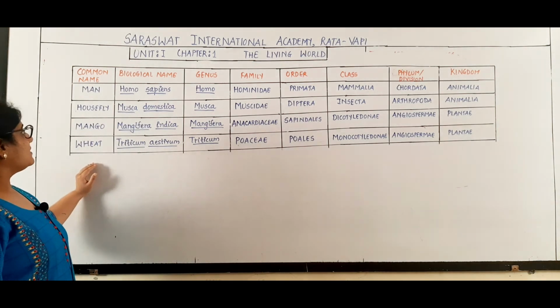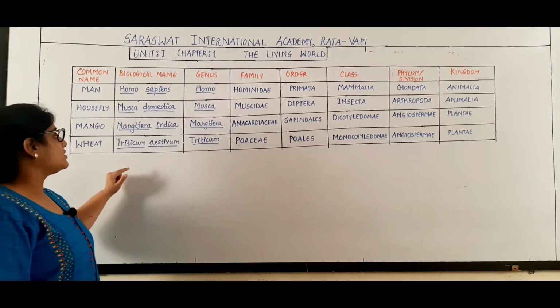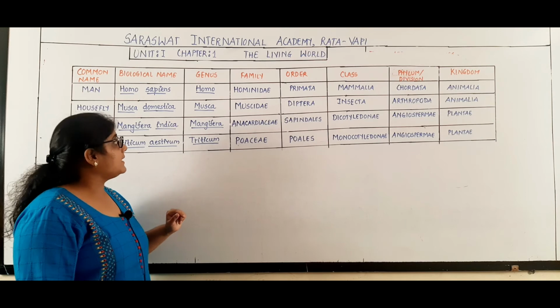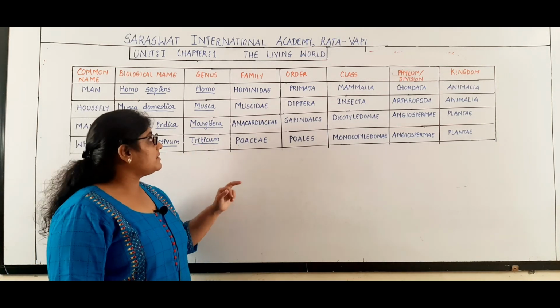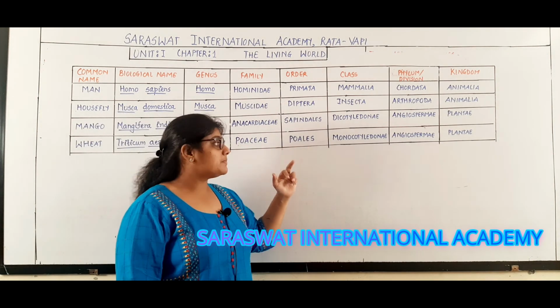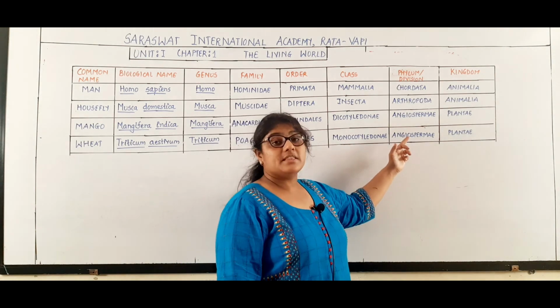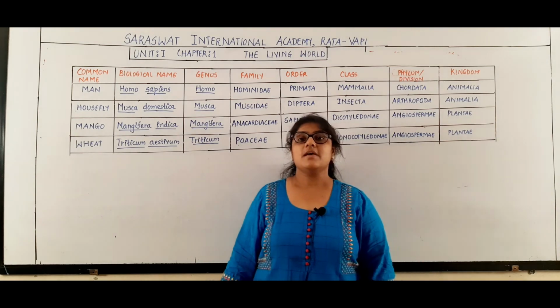So wheat is a common name, its scientific name is Triticum aestivum. It belongs to the genus Triticum, species is aestivum, family is Poaceae, order is Poales, class is Monocotyledonae, the division is Angiospermae and the kingdom is Plantae.